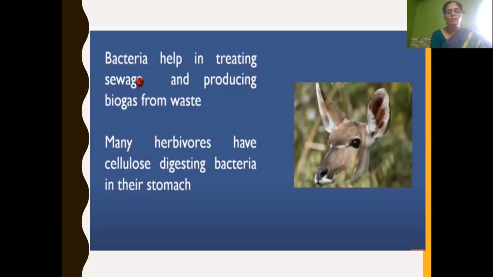And many herbivores have cellulose digesting bacteria in their stomach. Herbivores eat plants, and plants are rich in cellulose, which is very difficult to digest. Already in their stomach, cellulose digesting bacteria are there, by which cellulose is digested easily in herbivorous animals.